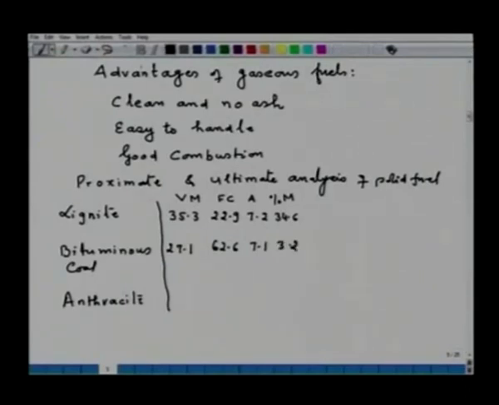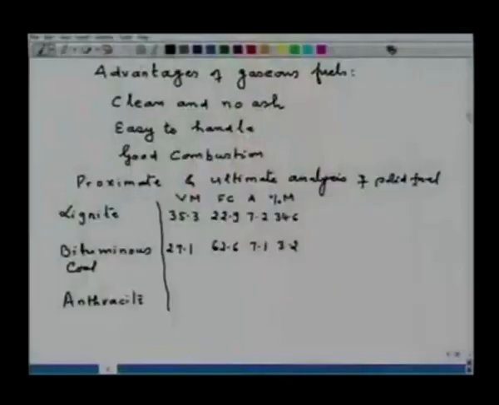Note the drastic decrease in the moisture as you go from lignite to bituminous coal, that is, as the rank of the coal increases, the moisture content drastically decreases. Anthracite: volatile matter is 1.2%, 88.2% fixed carbon, 7.8% ash and 2.8% moisture.